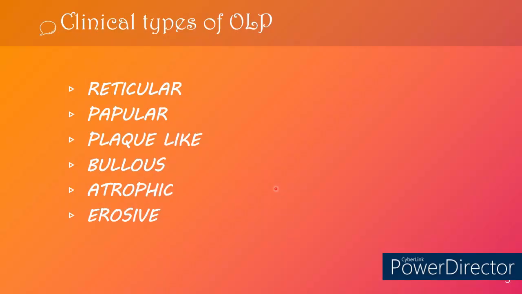Coming to the clinical types of oral lichen planus, there are about 6 types that have been presented by Andreasen, which are reticular, papular, plaque-like, bullous, atrophic and erosive.